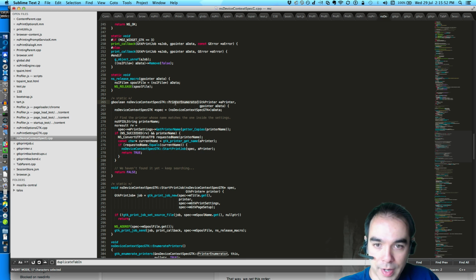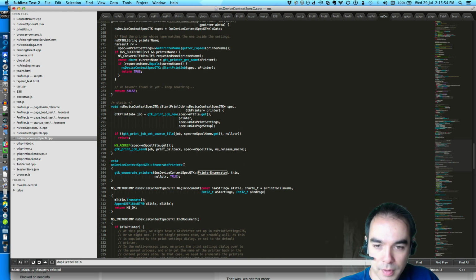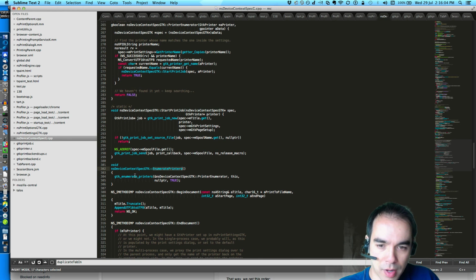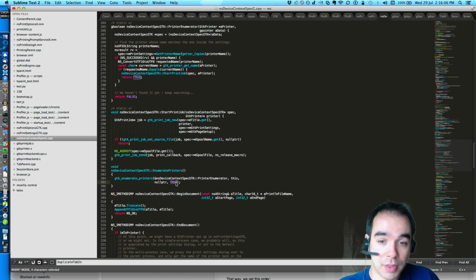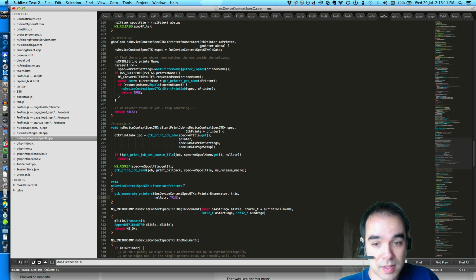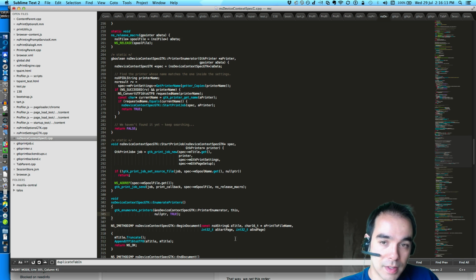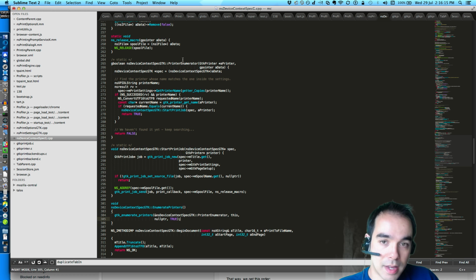Here's the printer enumerator. So this runs inside a runnable. We say, okay, enumerate the printers in a runnable, because this is going to block the main thread in the content process, in this case. Because we only do this in the content process. And, sorry, it doesn't block the main thread. It spins a sort of nested event loop in the main thread, which is different than blocking it.